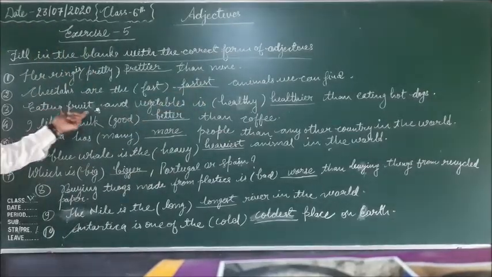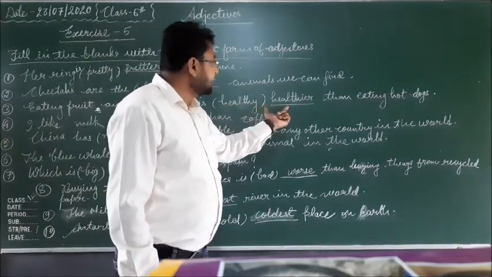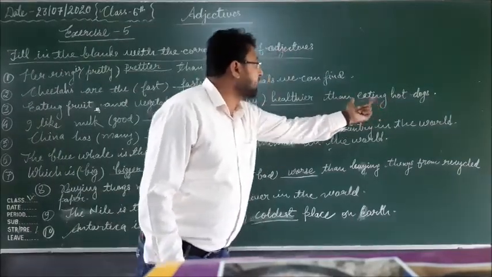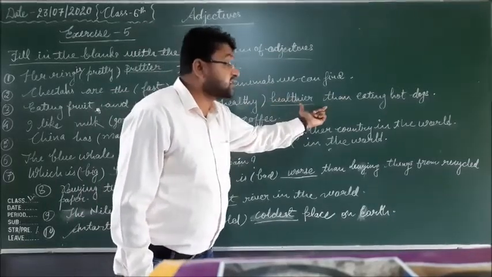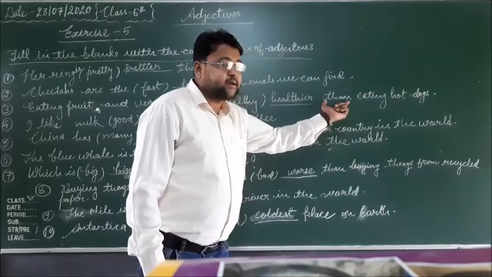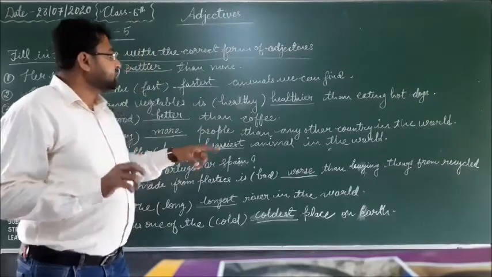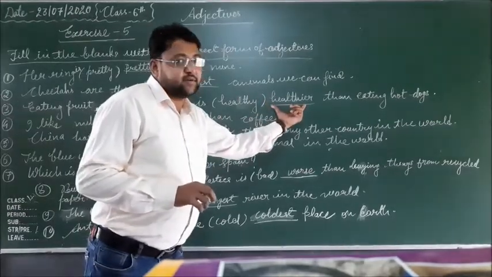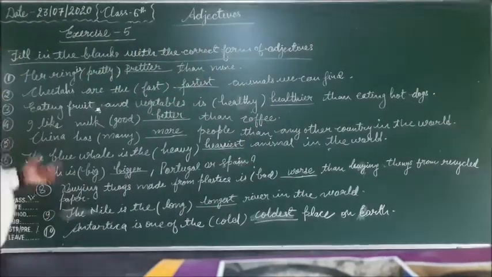Third, eating fruit and vegetables is healthy dash than eating hot dogs. So here healthy, healthier, healthiest. Because than is applied and it is compared with two things, the comparative degree will be applied, healthier.